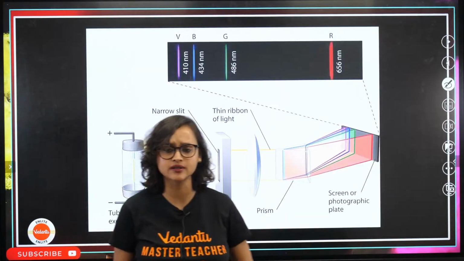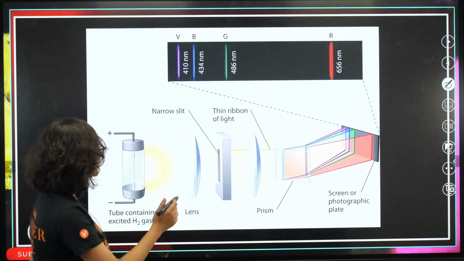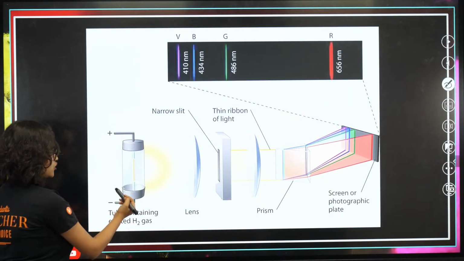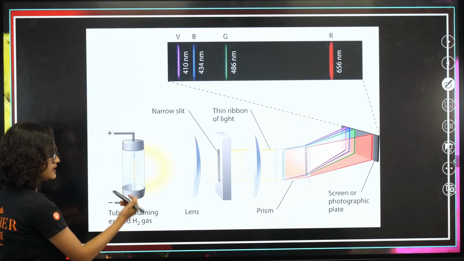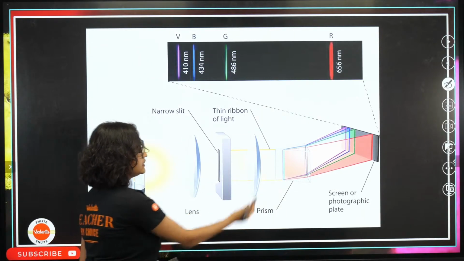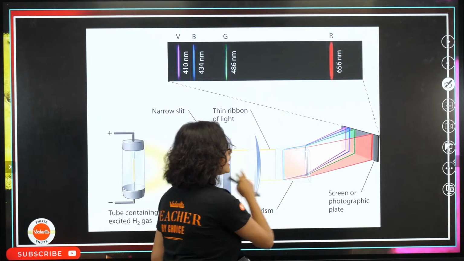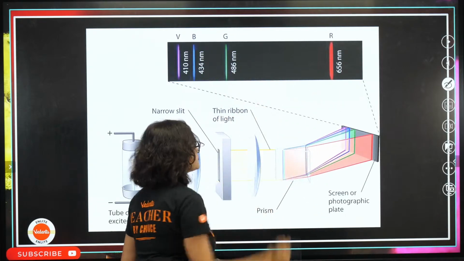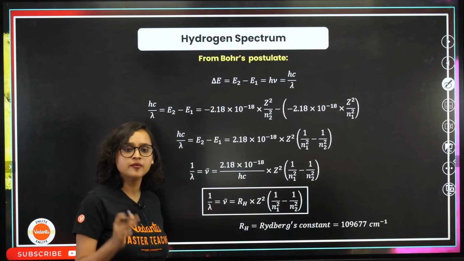So, Balmer did it first. This is basically what happened. He took a discharge tube which contained hydrogen gas. There was a lens, a thin slit, another lens, then a prism. When he did that, he found the emission spectrum.